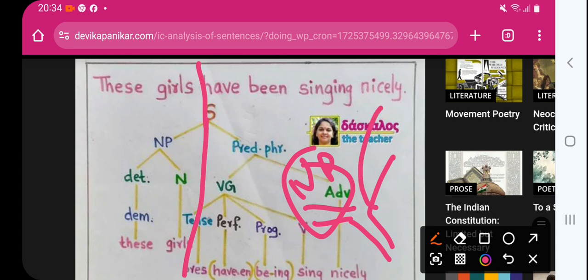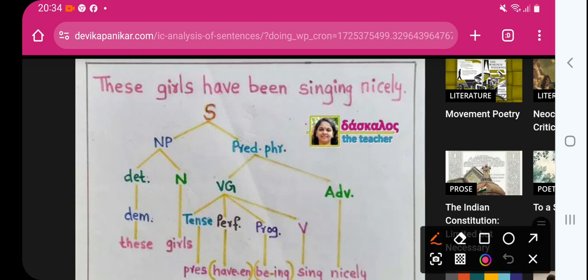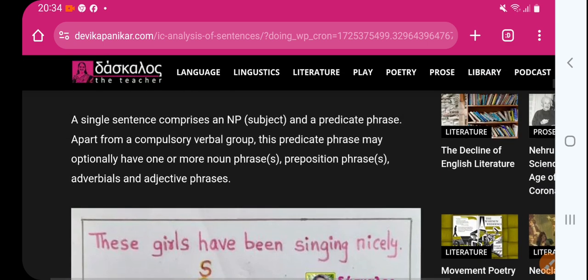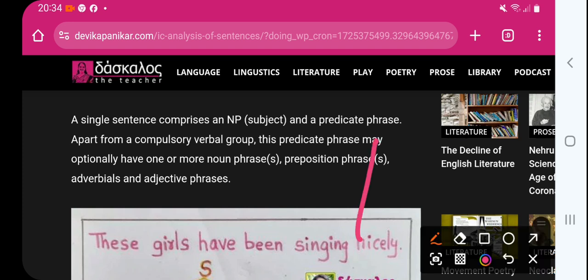Now in another branch, the next level, that's the predicate phrase, from here to here. We have just discussed that the predicate phrase may optionally have one or more noun phrases, prepositional phrase, adverbial phrase or adjectival phrase. It may or may not be in the sentence.